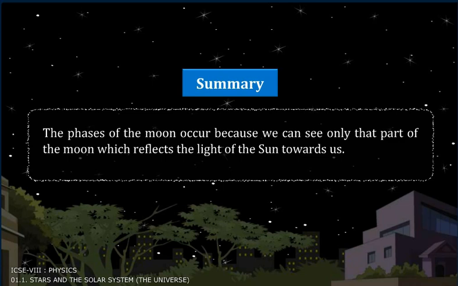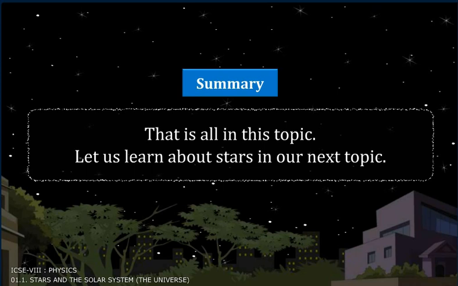Summary. The phases of the moon occur because we can see only that part of the moon which reflects the light of the sun towards us. That is all in this topic. Let us learn about stars in our next topic.